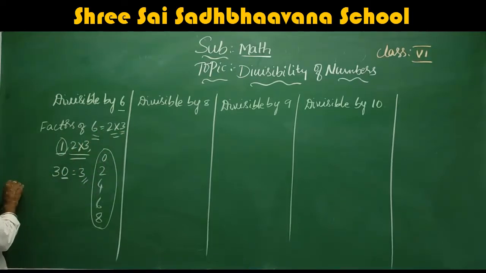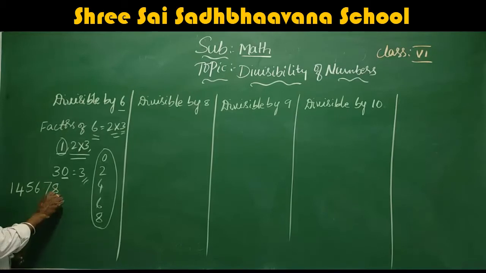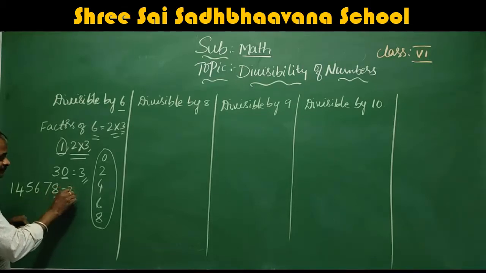Once again we will check a bigger number: 145678. This is divisible by 2 because the ending digit is 8. Then add all the digits: 4 plus 1 is 5, 5 plus 5 is 10, 10 plus 6 is 16, 16 plus 7 is 23, 23 plus 8 is 31.